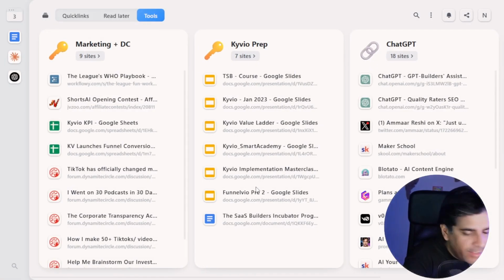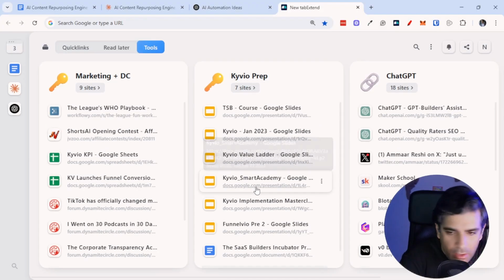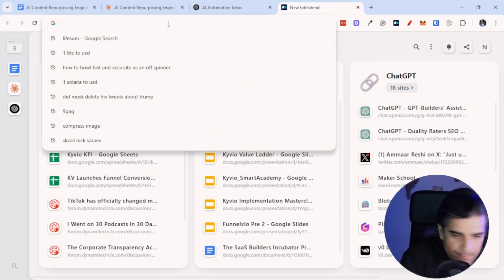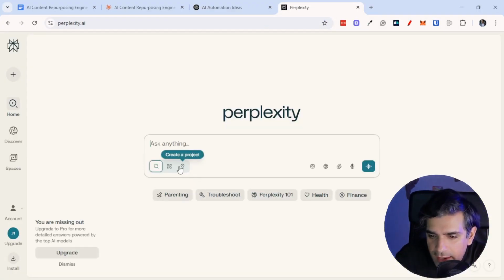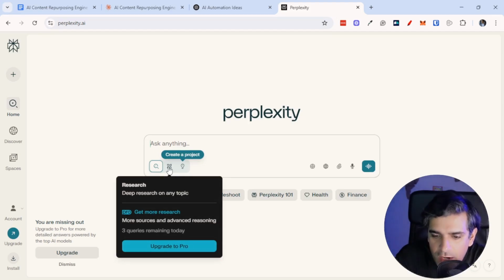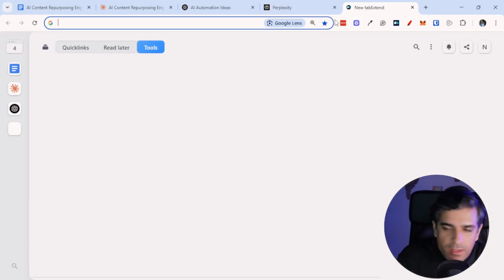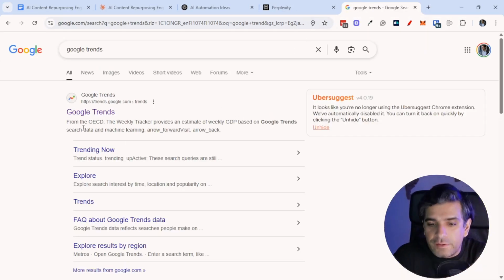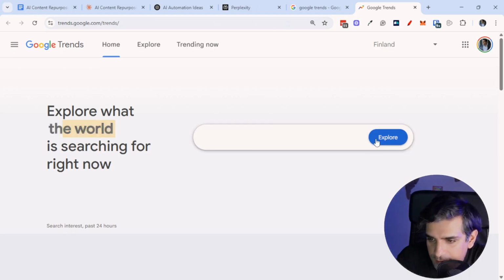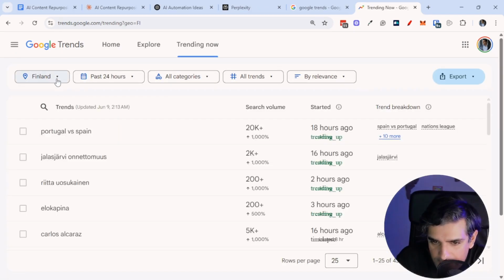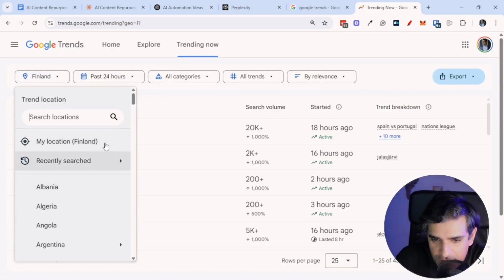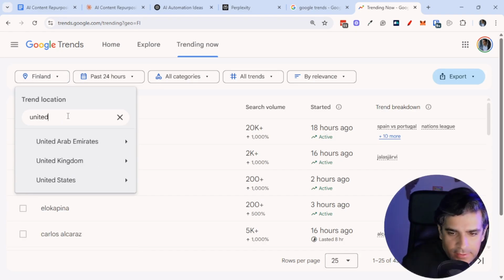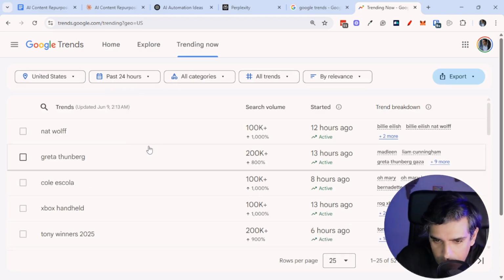So let me open up Perplexity, for example. That's another one I use. Let me go here, perplexity.ai. And here I can do deep research. I really, really like the deep research. So let's say I wanted to create something. I'm just going to search for what's trending right now. And I'll pick something that I have no idea about. So I'll pick something, let's say, in the US, because that's, again, what most people are interested in. United States.